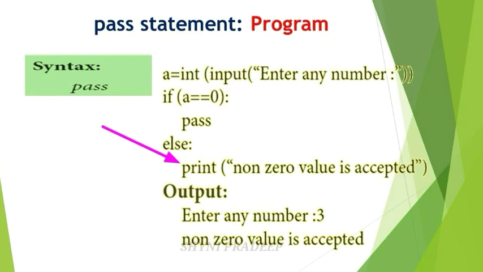Okay. Here when you are giving input value 0, then no action will be performed. But for all other input values, you will get the output like this. Okay. That is non-zero value is accepted.